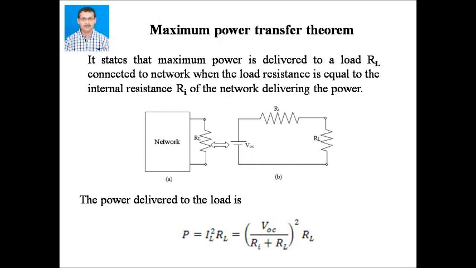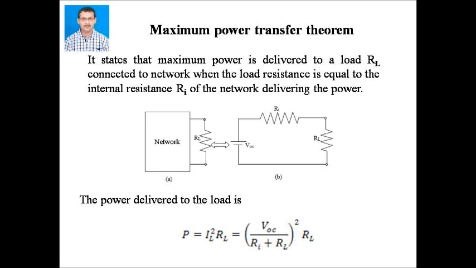Next, maximum power transfer theorem. Maximum power transfer theorem states that maximum power is delivered to a load RL connected to a network when the load resistance is equal to the internal resistance Ri of the network delivering the power. To verify it, consider a network consisting of a voltage source and some resistance. The output of the network is connected to a load RL. The Thevenin's equivalent circuit of the network is given by circuit B. The voltage across the load is the open circuit voltage at the output terminals, which is say VOC.